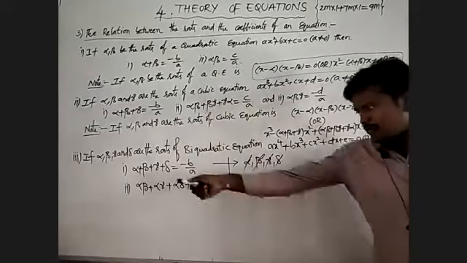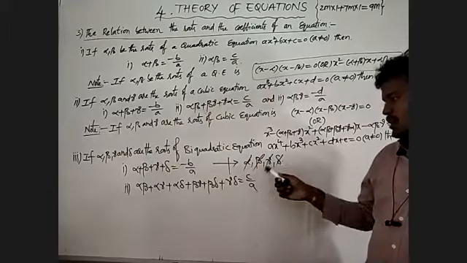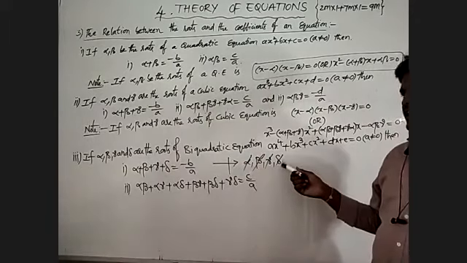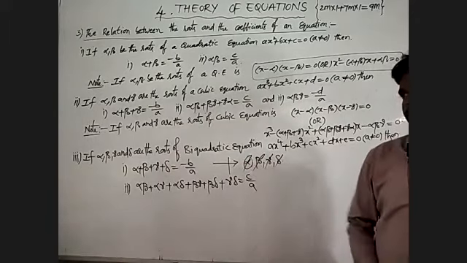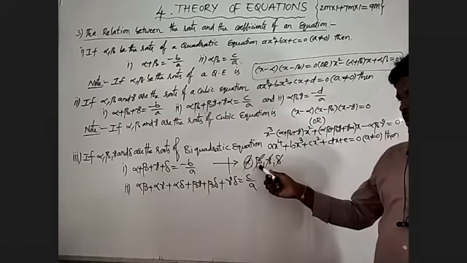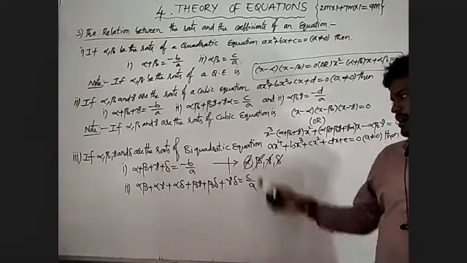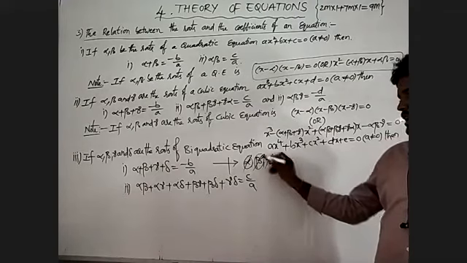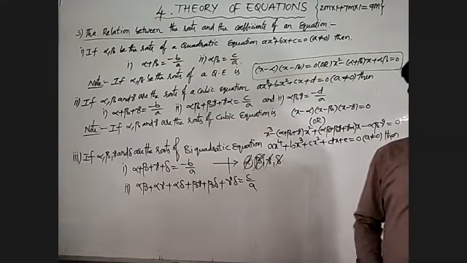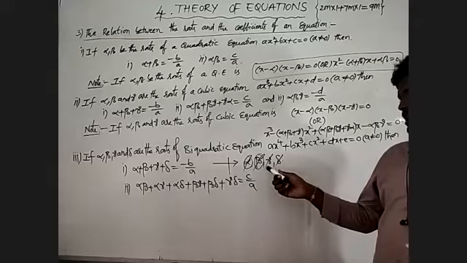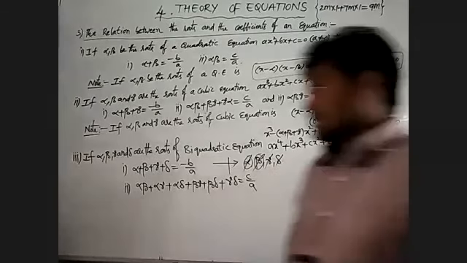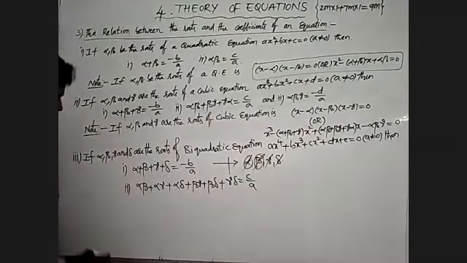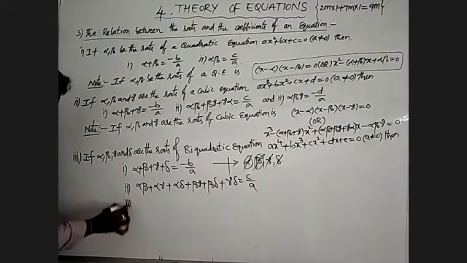Alpha into beta, alpha into gamma, alpha into delta. Here alpha is completed. Again we will multiply by beta into gamma, beta into delta. Again beta is completed. After that I will multiply gamma into delta, which is gamma delta. This is for the second condition. After that we will write the third condition.